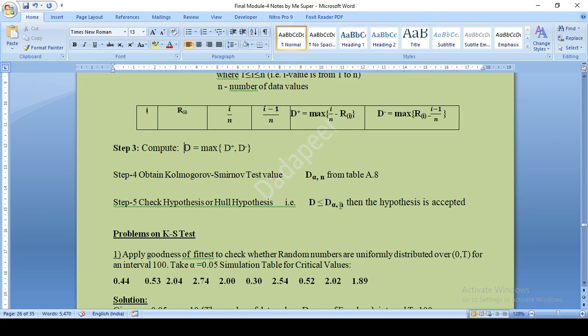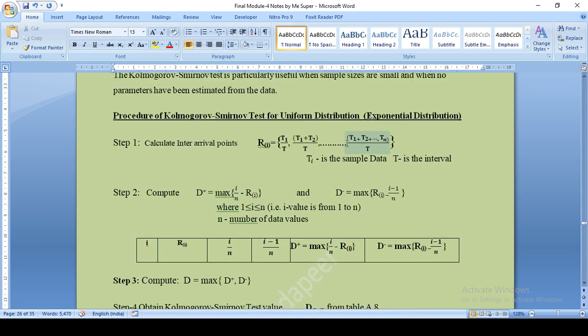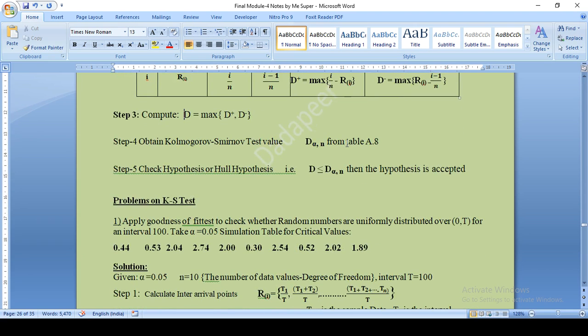We need to find the value at d alpha comma n from table A.8, and compare that value with the given d value. If the d value we obtained is less than or equal to the value in table A.8 at alpha comma n, then the hypothesis is accepted. If the d value we obtained is greater than d alpha comma n, then the hypothesis is rejected. That means the numbers are not uniformly distributed. Keeping this procedure in mind, I will solve one problem so that this procedure becomes clear.